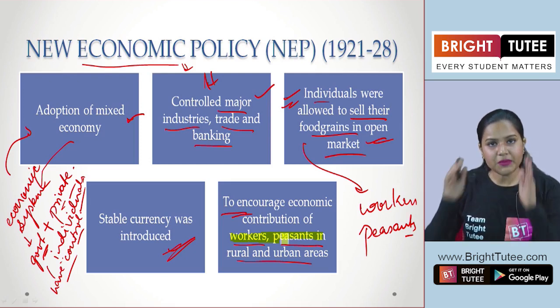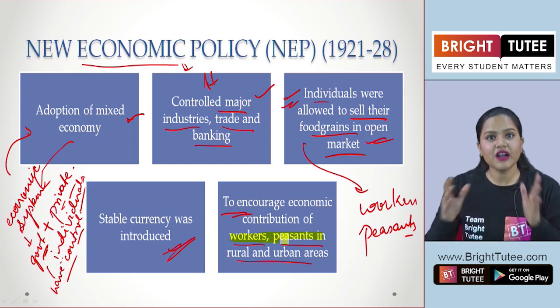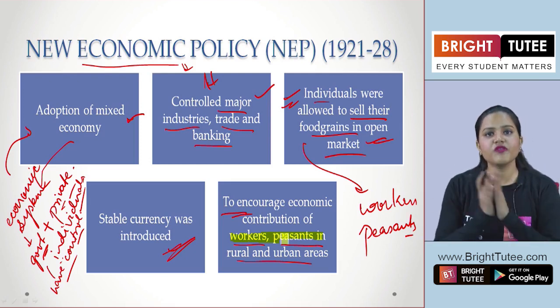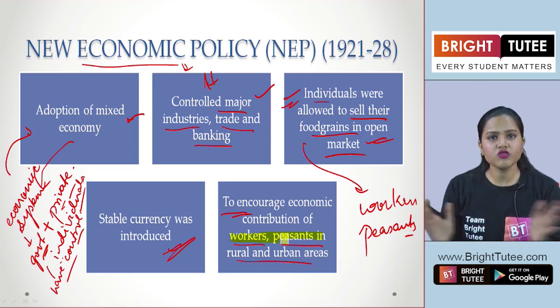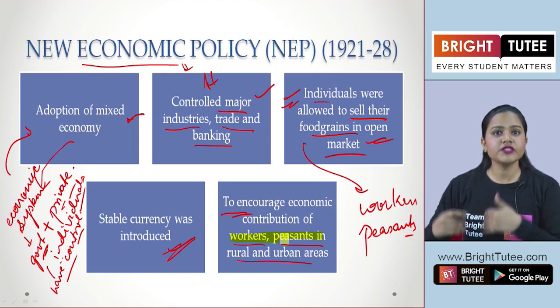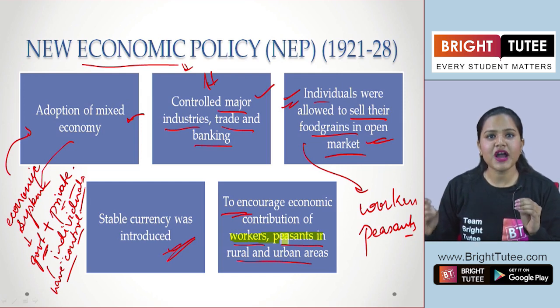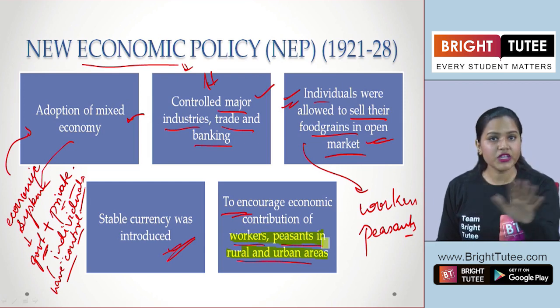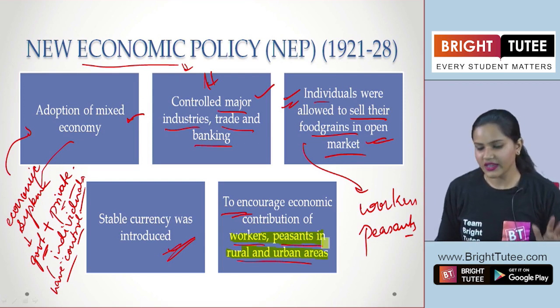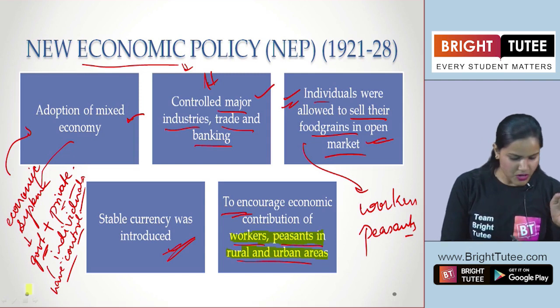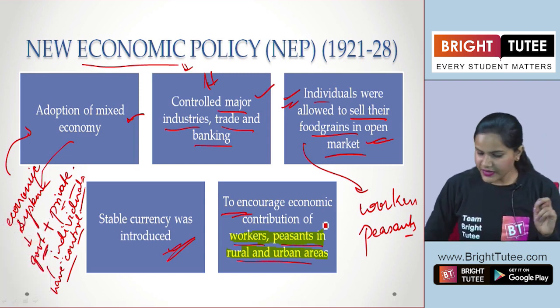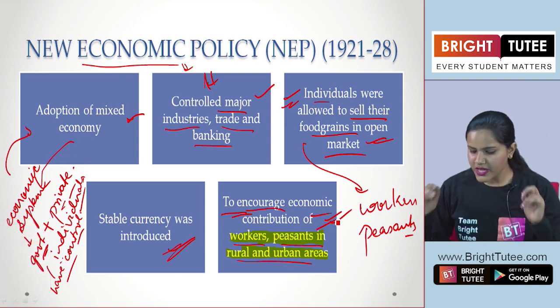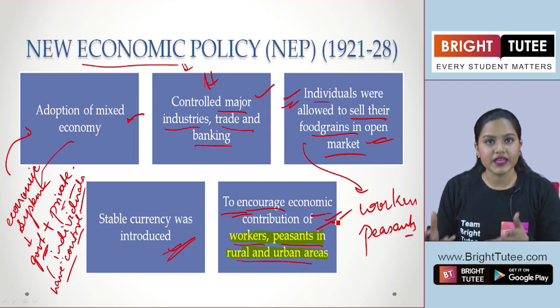So here, the main idea was that the government had control of the economic system in order to stabilize the economy, and they also gave this idea of partial capitalism, right? So the capitalists could also have some control, but not overall control. And these workers and the peasants were also encouraged to give some economic contribution on their side.